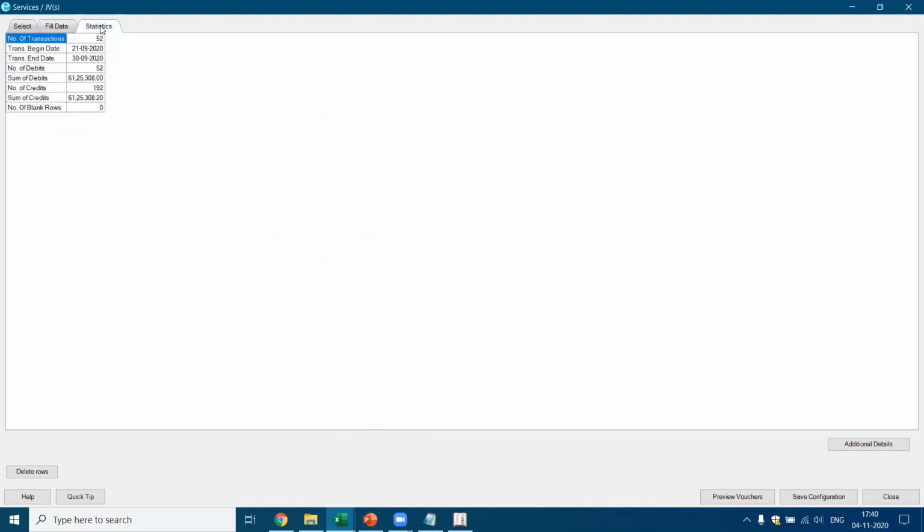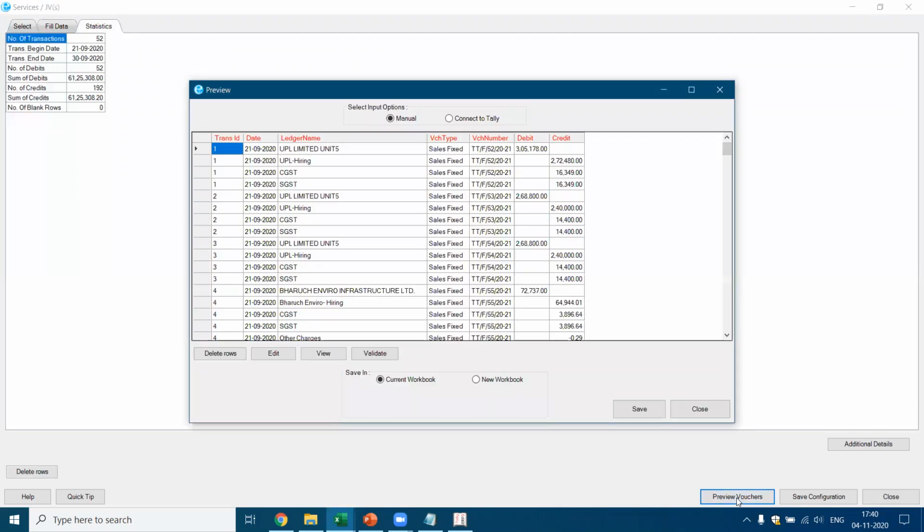Now let's look at statistics. This is what I was telling you. See, statistics, I got the sum of debits and the sum of credits. Okay, now I want to see the preview of the vouchers. These are the vouchers which have been created, which you can import into Tally. I can connect to Tally, validate whether ledgers are available, and then I can import to Tally. So now you see here, debit, credit, everything tallies perfectly.